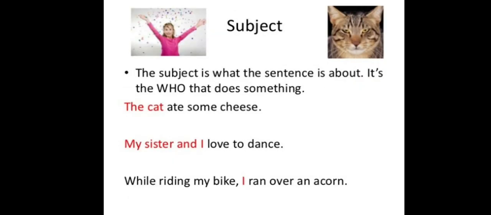Now, what is a subject? The subject is what the sentence is about. It is the who that does something. The cat ate some cheese. Who ate some cheese? The cat. My sister and I love to dance. Who loves to dance? My sister and I. I ran over an acorn. Who ran over an acorn? I. So as you can see in all these examples, the cat, and my sister and I, are the subjects.